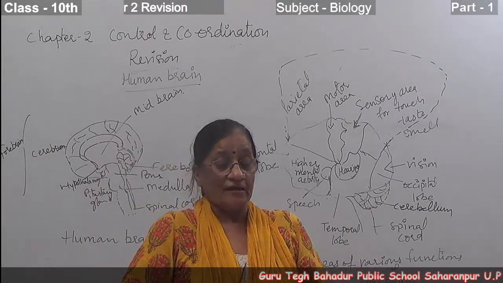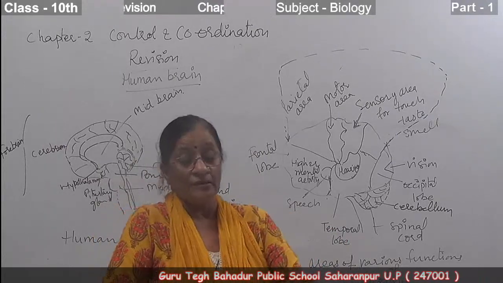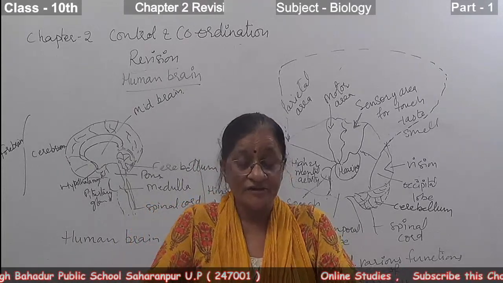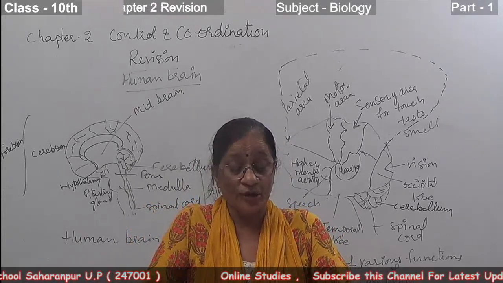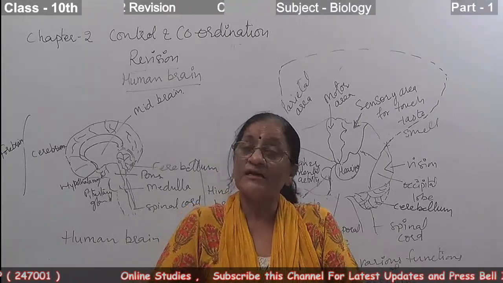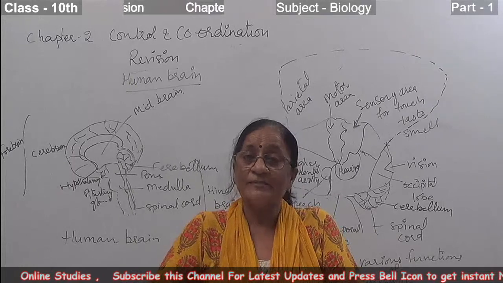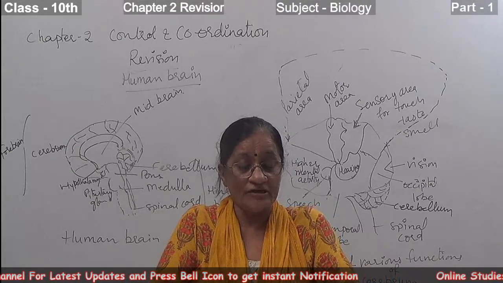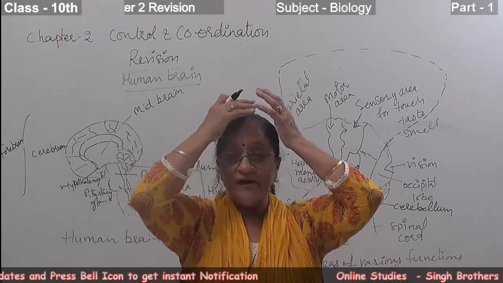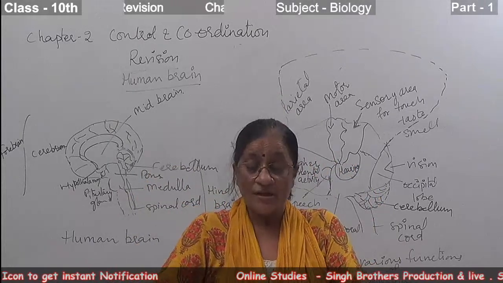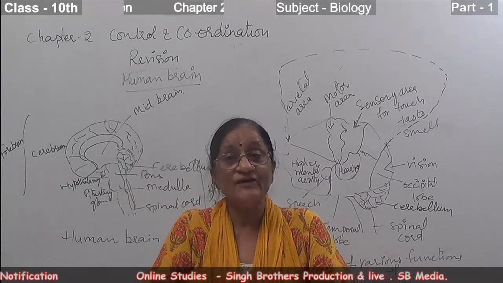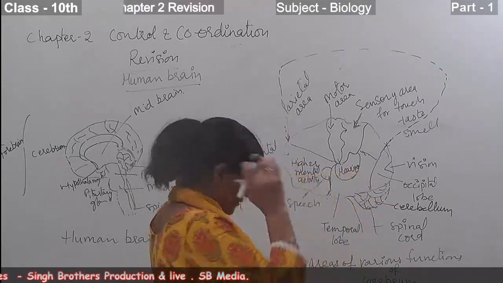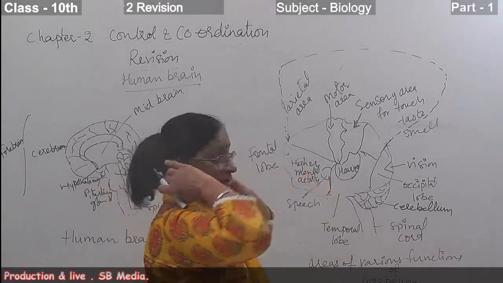So these are the parts of the brain. Now, sometimes the difference between cerebrum and cerebellum is asked, so I am also giving some points about them. Cerebrum is part of the forebrain, and cerebellum is part of the hindbrain. Cerebrum is the largest part of the brain and covers the entire head region. But cerebellum is very small compared to the cerebrum, and is present near the neck region.